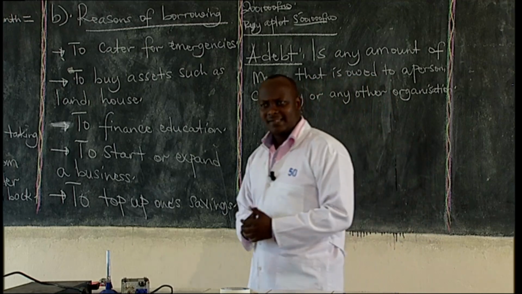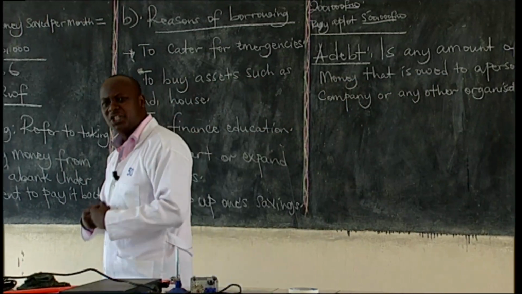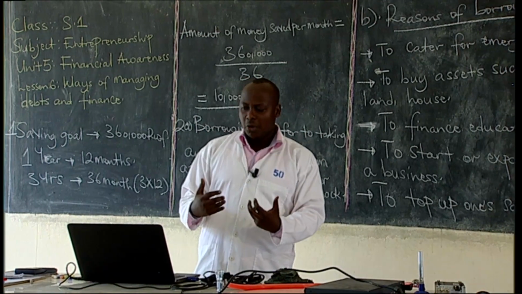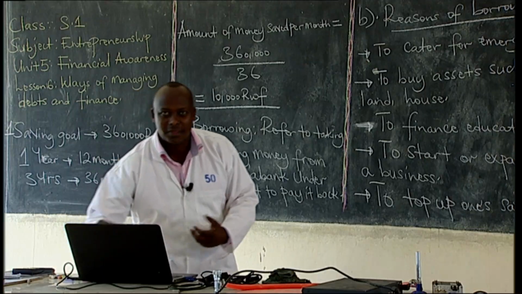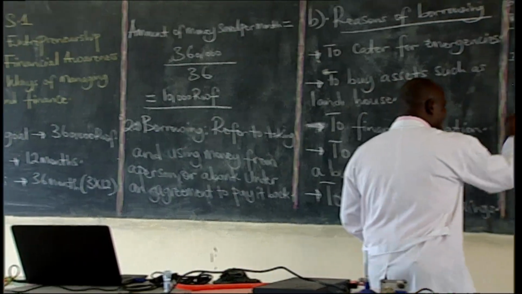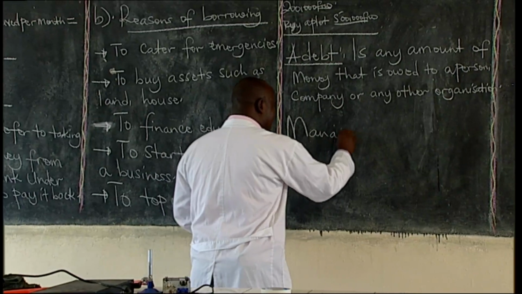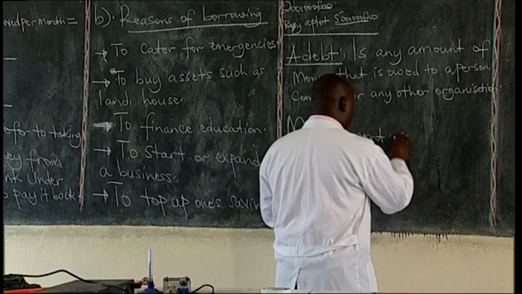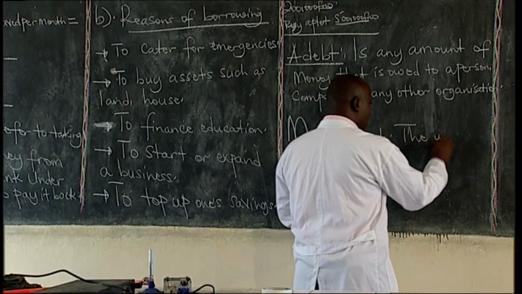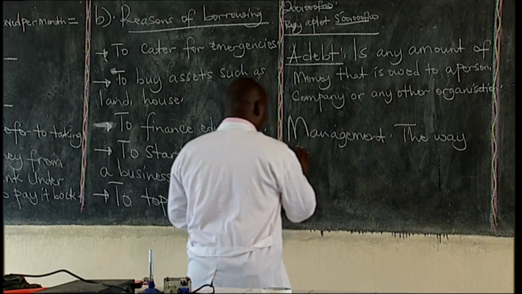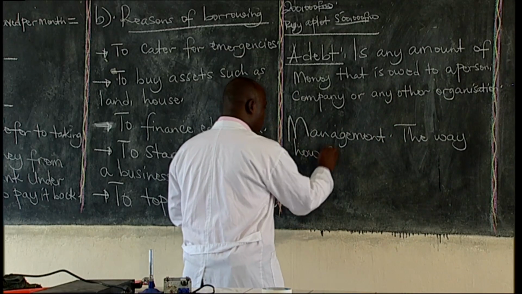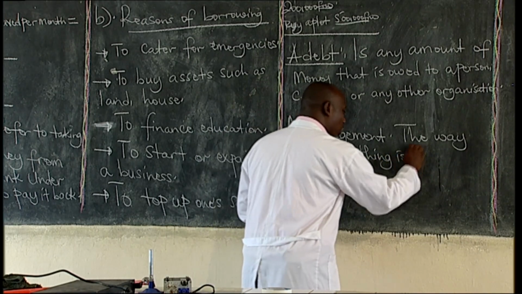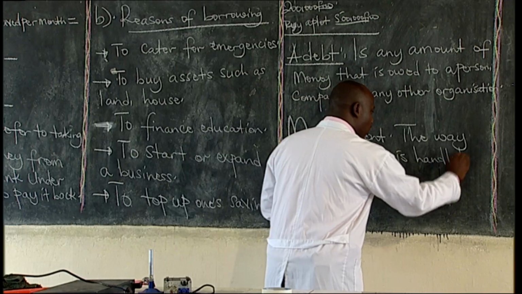Ways of managing finance. First of all, what is management? To manage. What is to manage? To manage is a way of handling or controlling something. The word management means the way how something is handled or controlled.